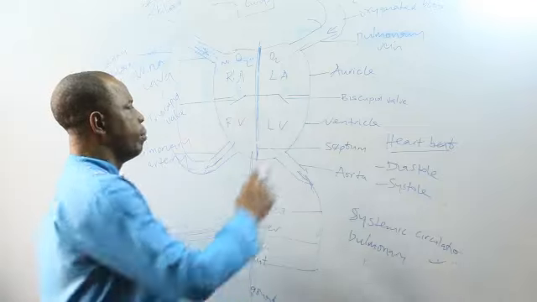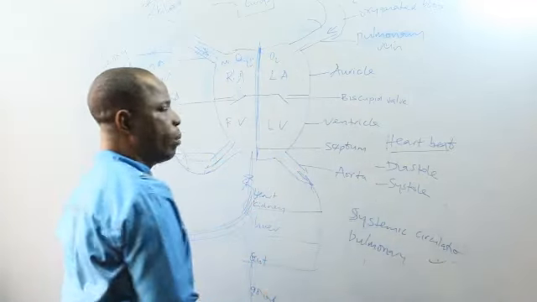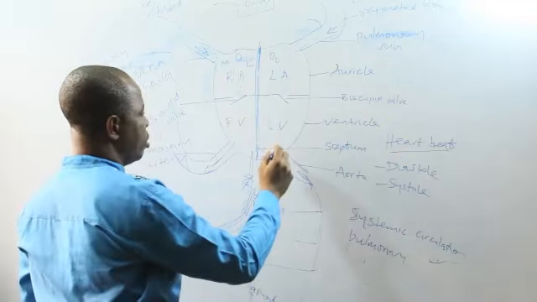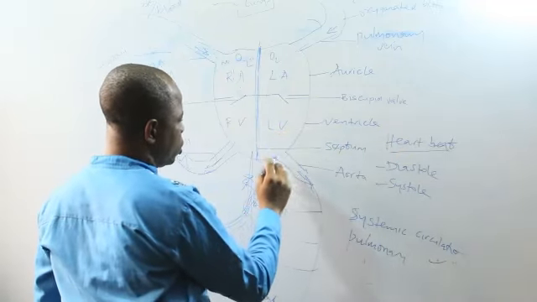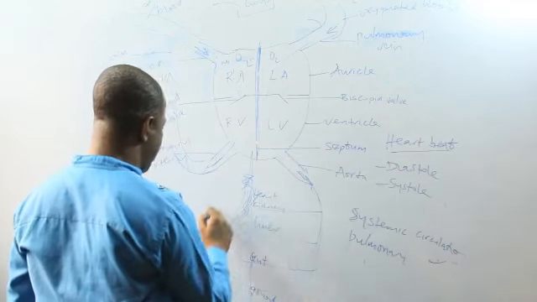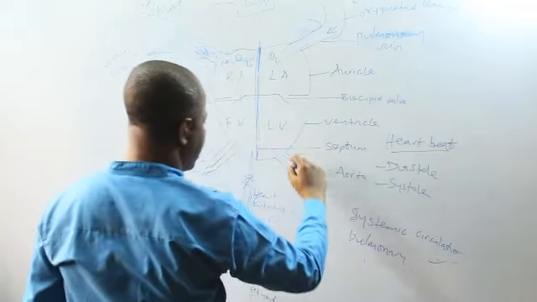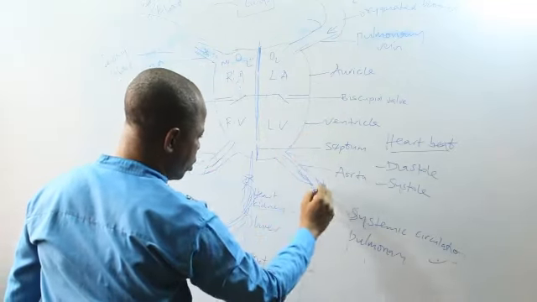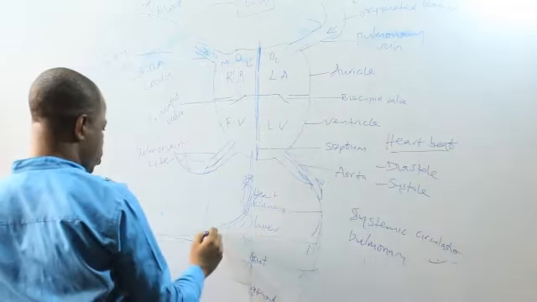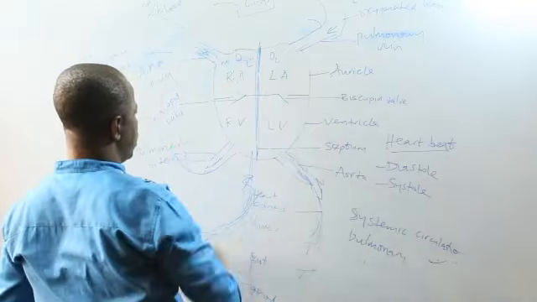What that means is that blood will be released from the heart, go to all other organs, and then return back to the heart. Now, this is systemic circulation: from the left ventricle through the aorta, then to all other organs of the body, then it is collected back together, and it enters here. So this is systemic circulation from here to here. This is systemic circulation from here down.